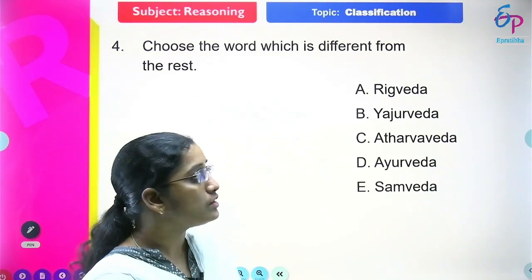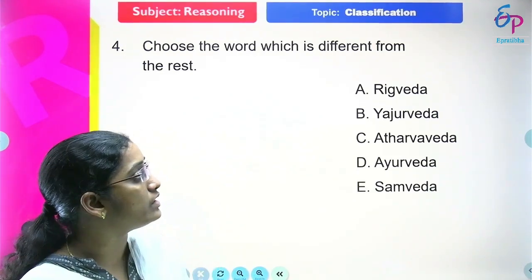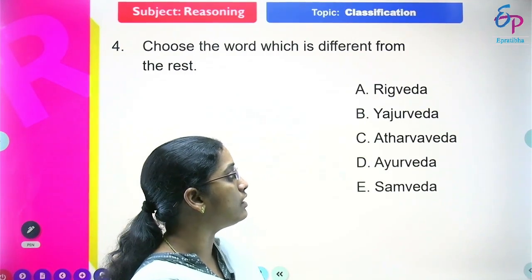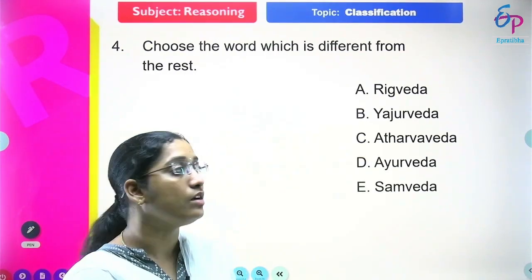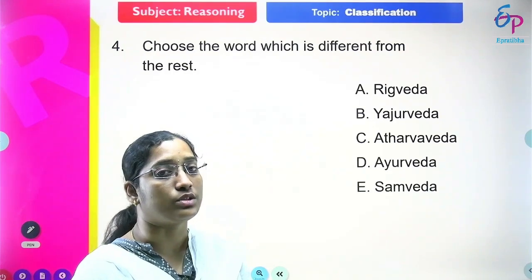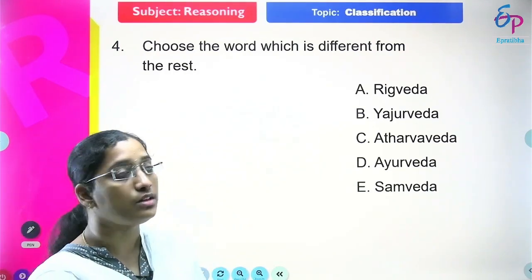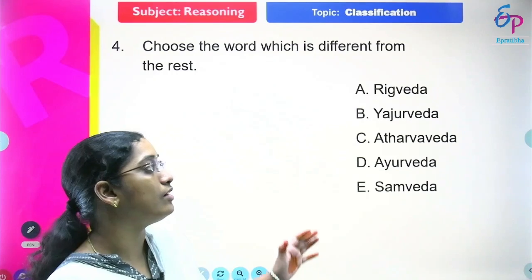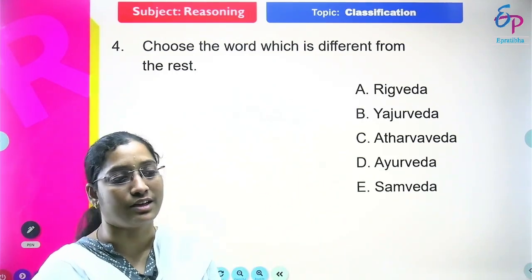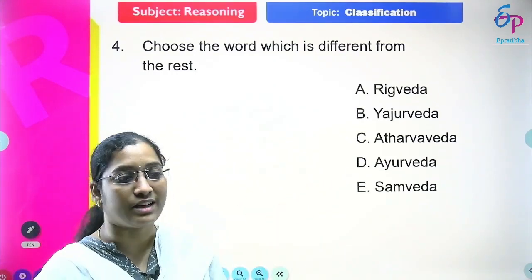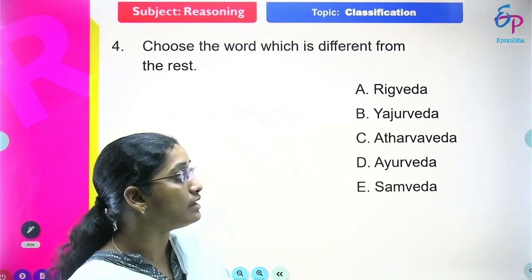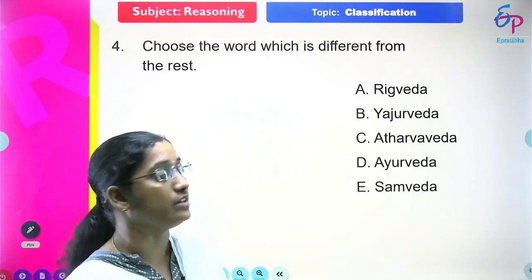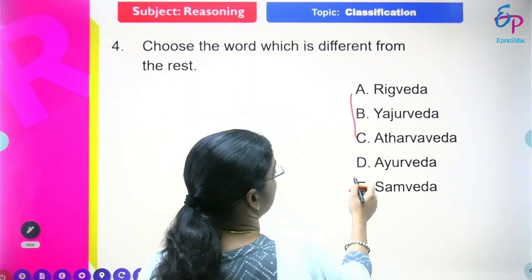See here, the options are Rig Veda, Yajurveda, Atharva Veda, Ayurveda and Samaveda. Out of these 5 we need to find the different one, friends. All the words end with Veda, but not all are related to the same thing. Rig Veda, Yajurveda, Atharva Veda and Samaveda, these 4 are related to the Vedas.